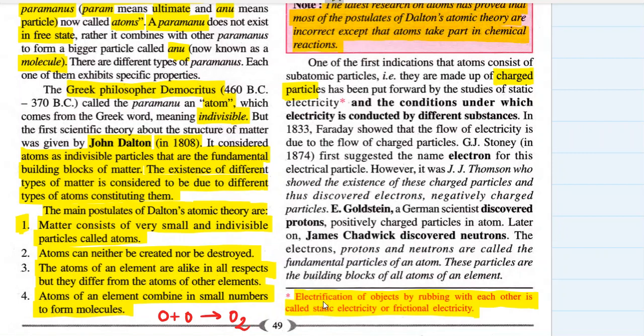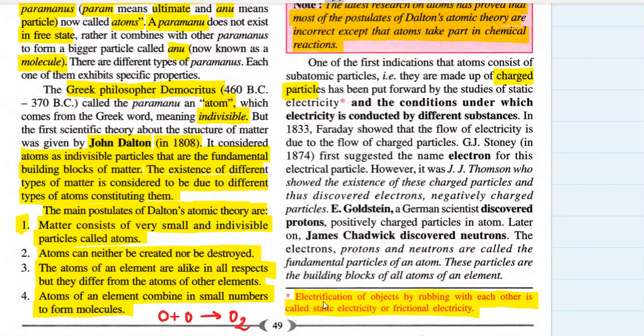Yes, you have studied that in class 8. When two bodies are rubbed with each other and acquire some charges, and with the presence of these charges they can attract certain objects, this phenomenon is known as static electricity.